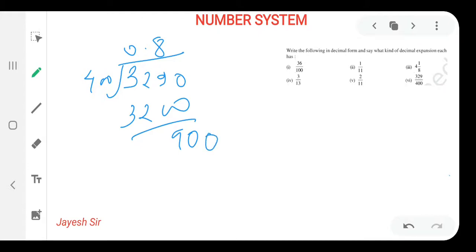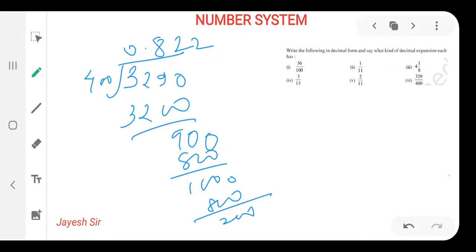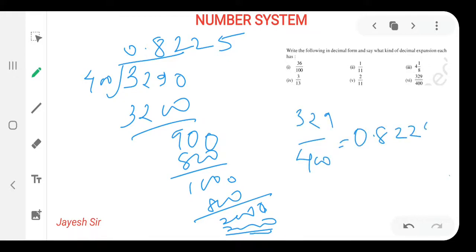Again we'll insert the 0. 400 2s are 800, we are left with 100, but 100 is smaller than it. Again we'll insert the 0, that is 2 800, again we are left with 200. Now again it is smaller, we will do 2000 over here, and here it will be 5, so it is 2000. So what is the answer that we are getting for 329 upon 400? The answer would be 0.8225. I hope you all might be clear with this, friends.